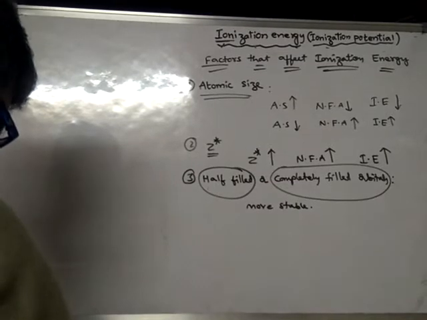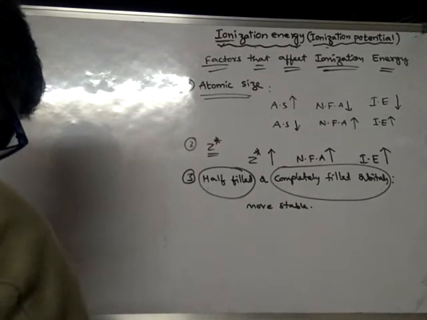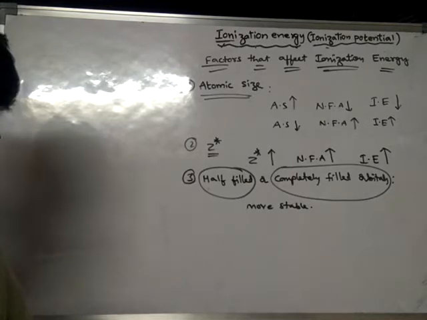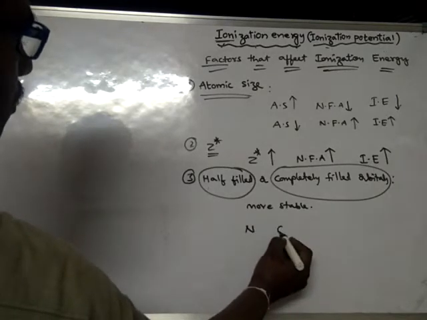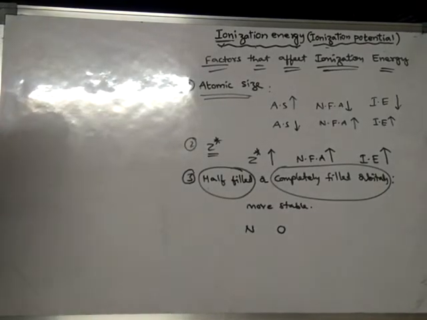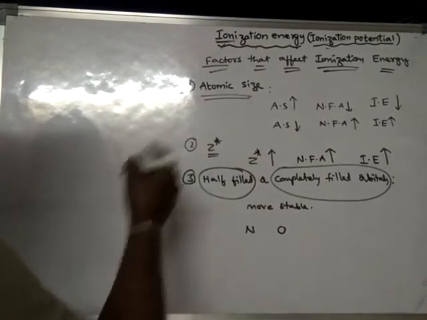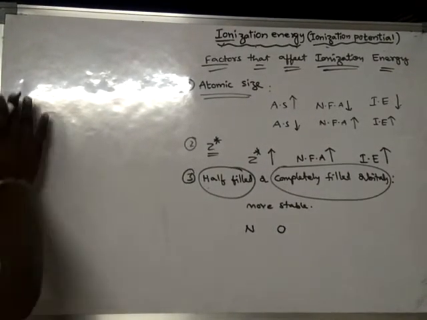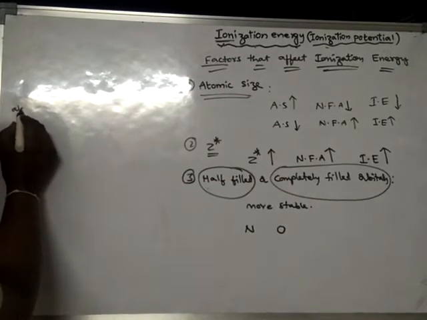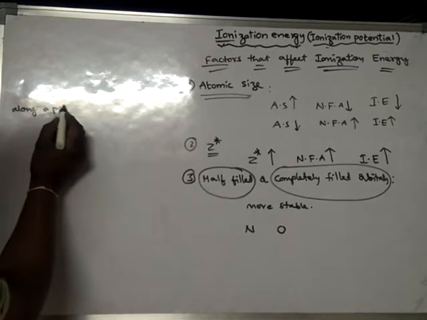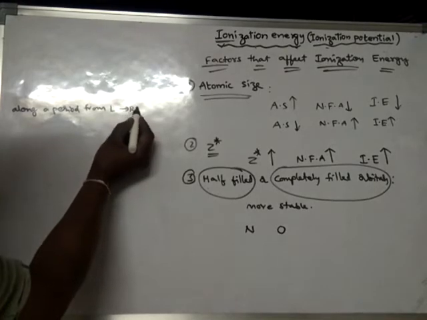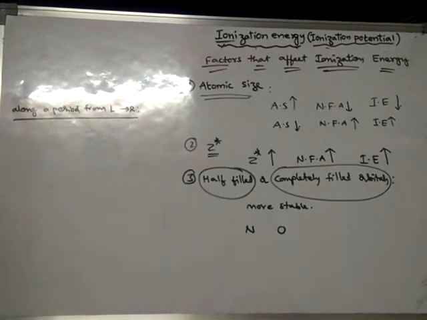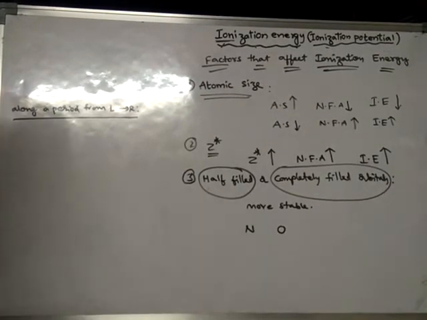For example, take nitrogen and oxygen. Before learning this one, we have to see one more thing. Along a period from left to right, what happens?